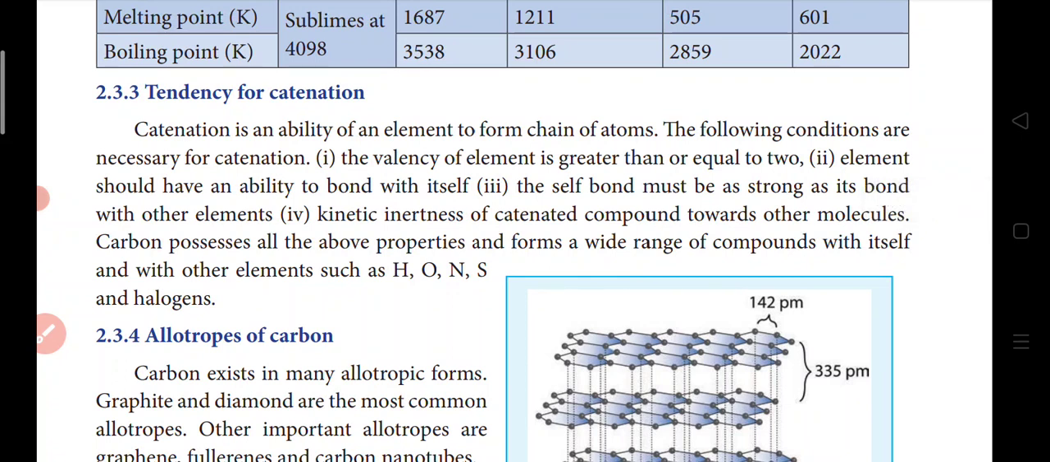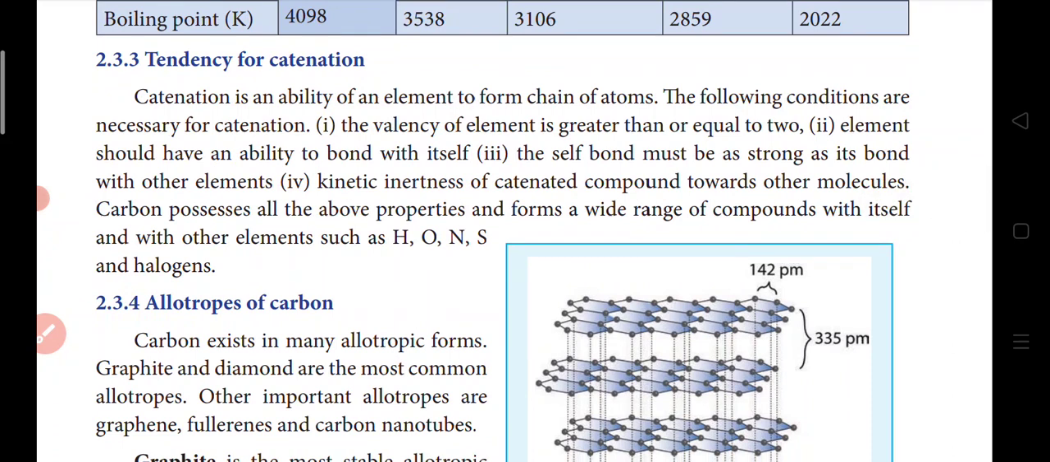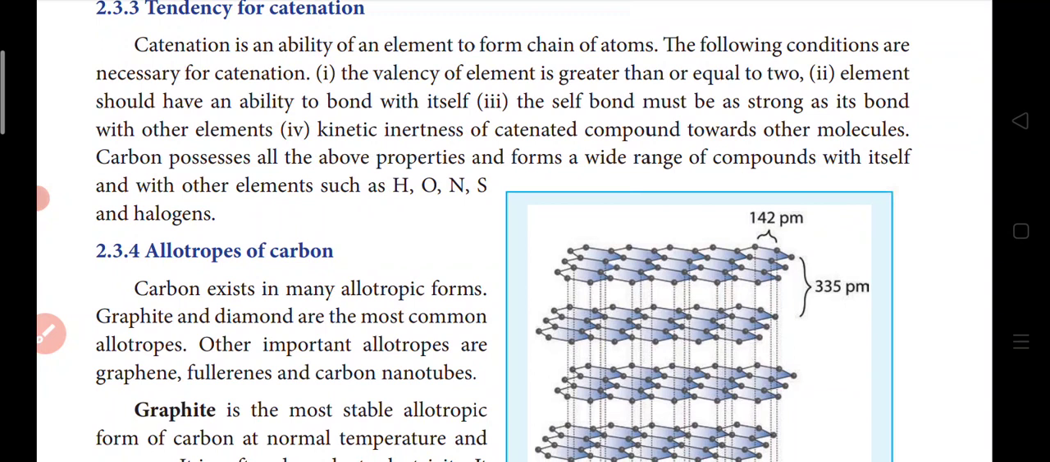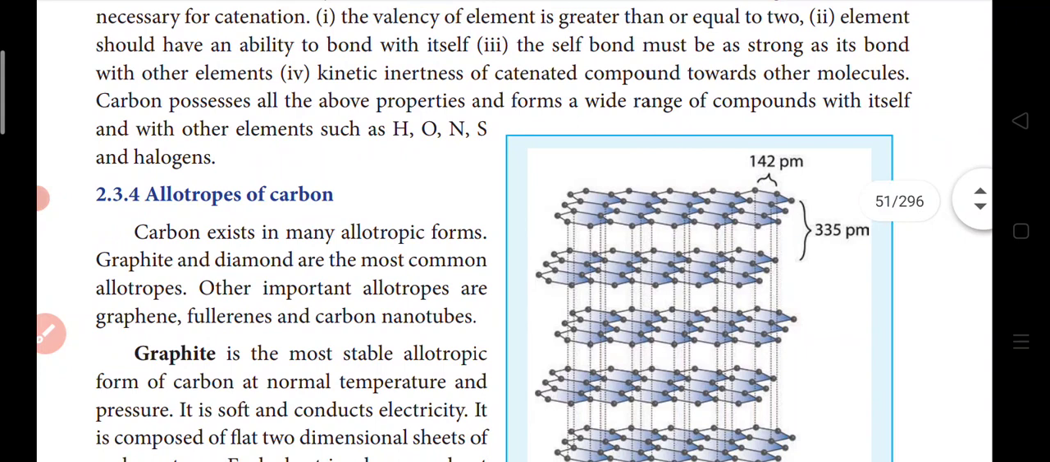Listen carefully. What are the conditions to be satisfied for an element to attain this catenating property? The valency of the element is greater than or equal to 2. The element should have the ability to bond with itself, and the self bond must be strong, as strong as its bond with other elements. And there should be kinetic inertness of the catenated compound towards other molecules. Carbon possesses all the above properties and forms a wide range of compounds with itself and with other elements like hydrogen, oxygen, nitrogen, sulfur and halogens.